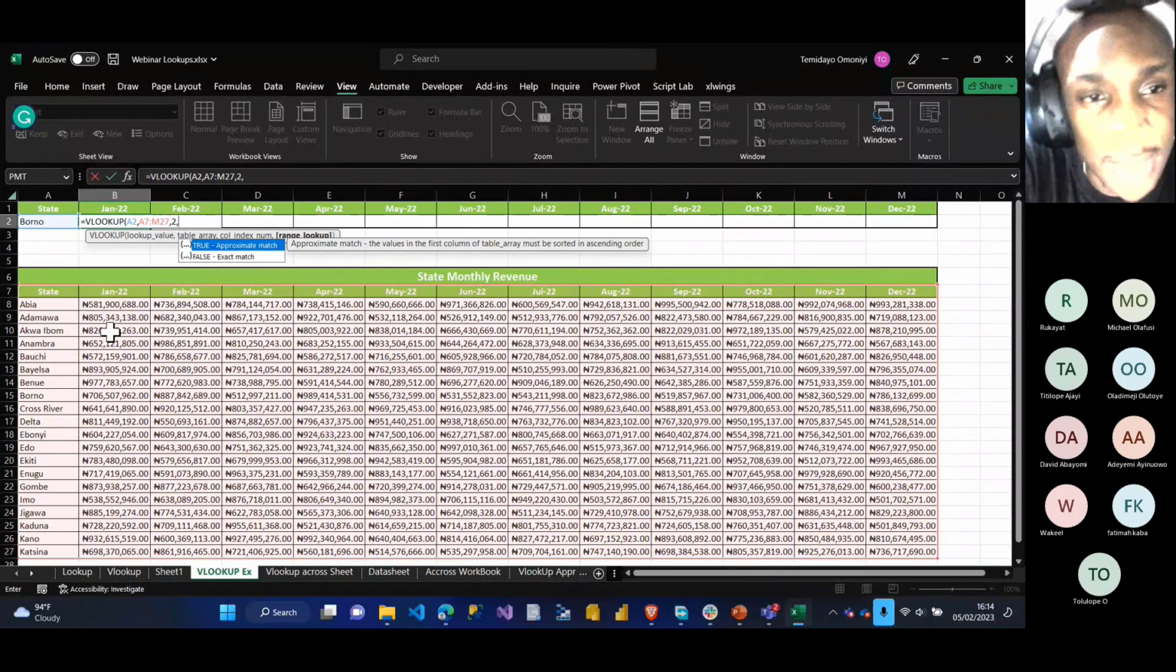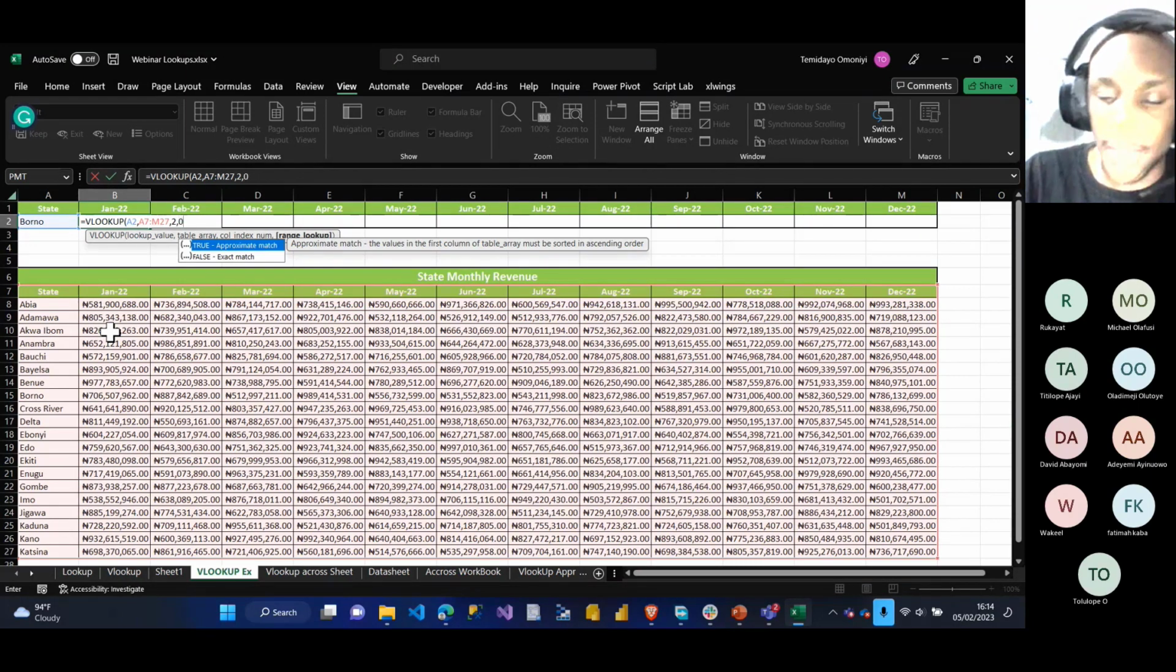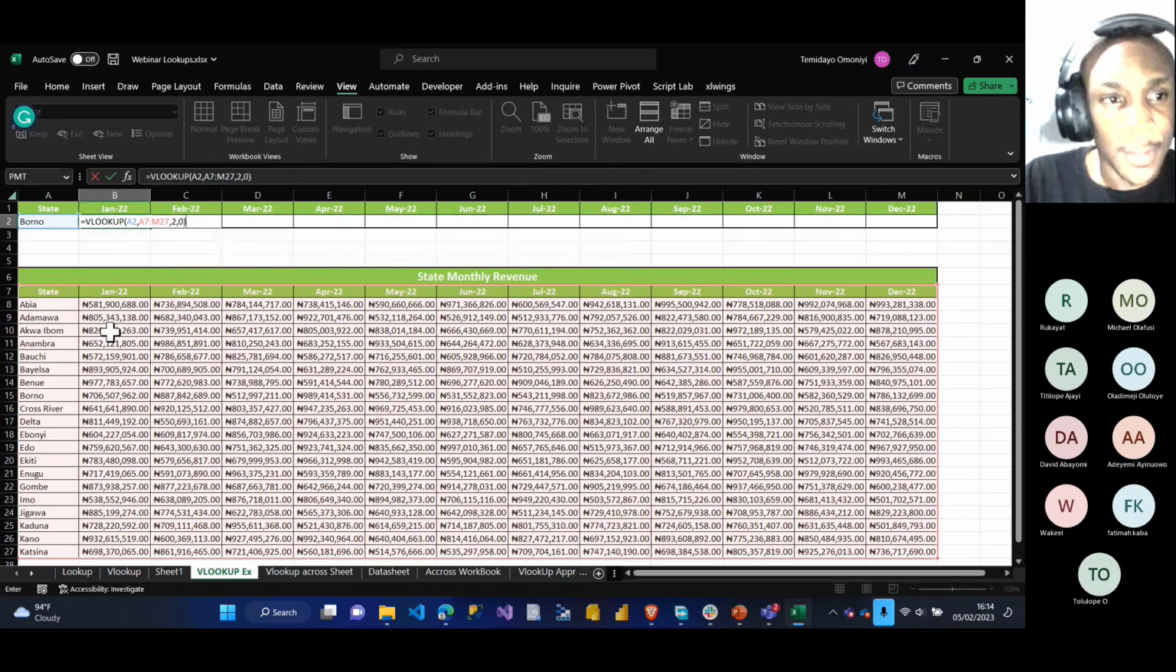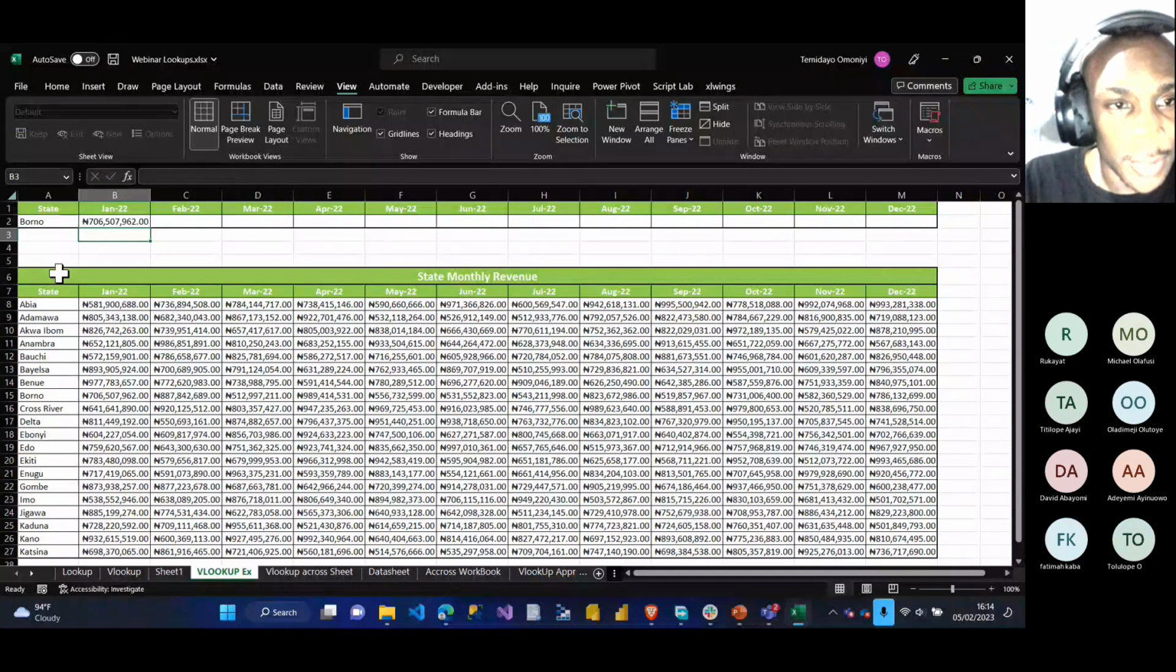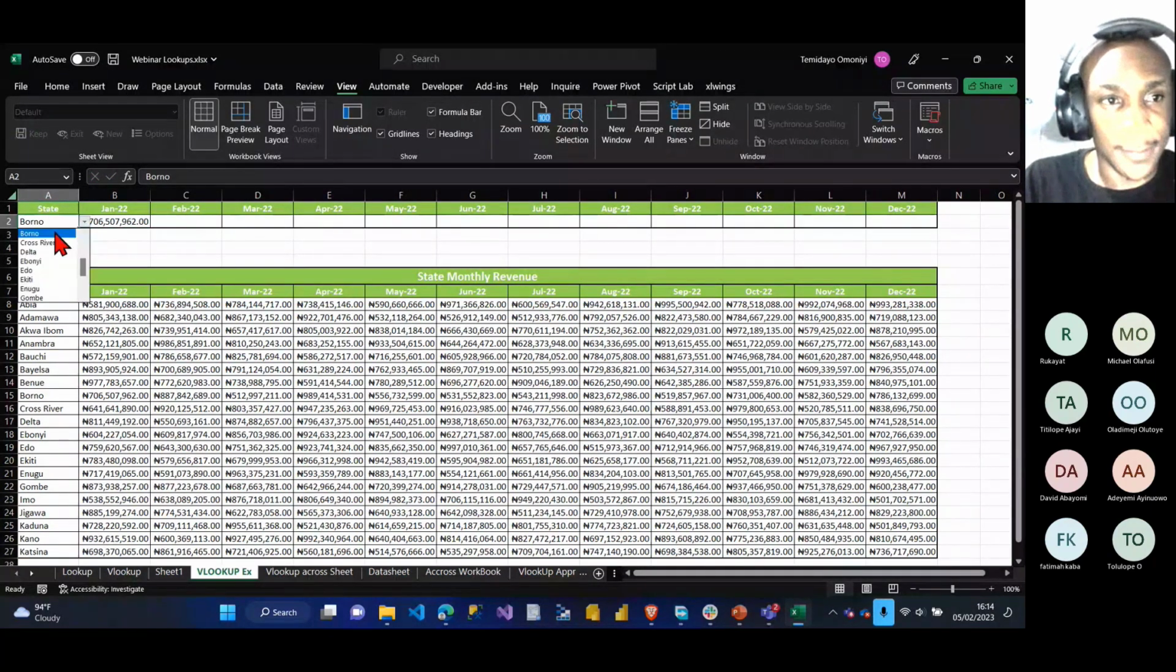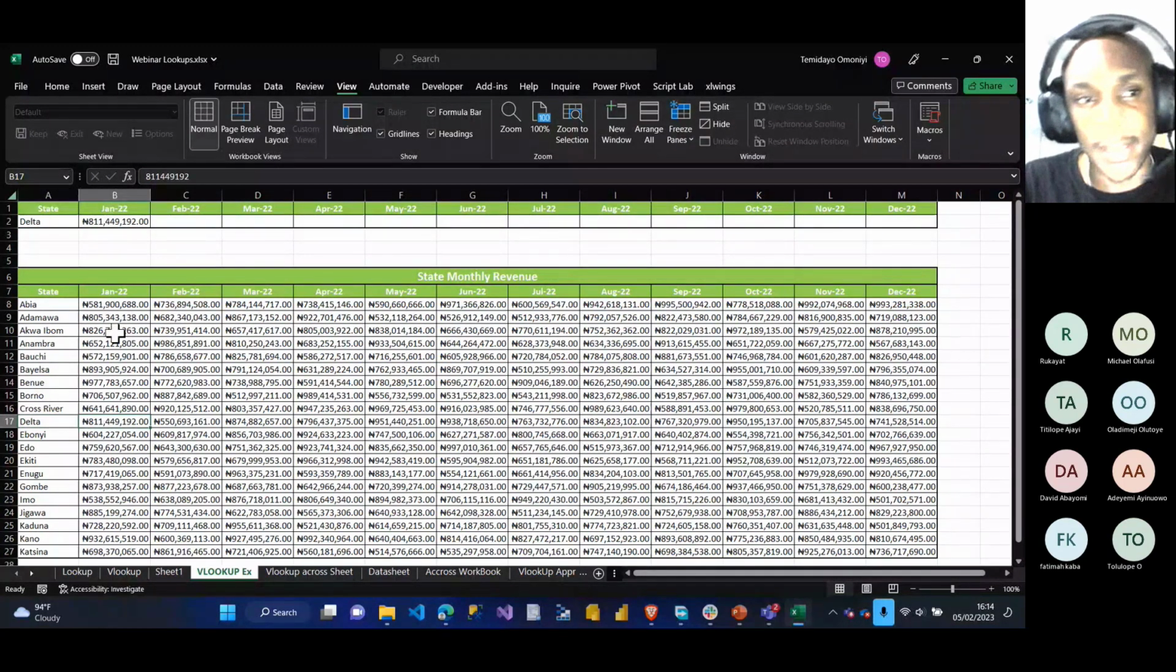Now the last condition is, am I looking for an approximate match or an exact match? Because I want an exact value, I put the 0, close my bracket, and enter. And you can see, let me change this now to Delta. If you look at Delta now, it is something million. You can see they're basically the same thing.